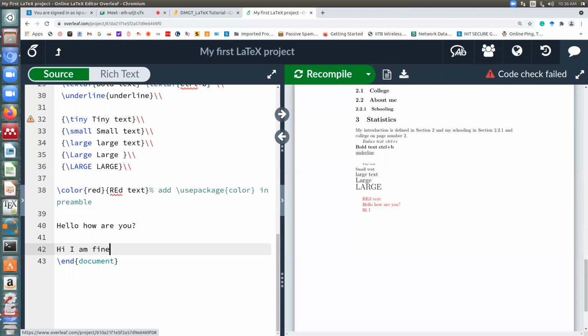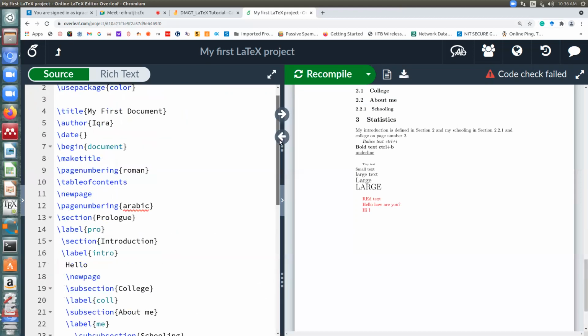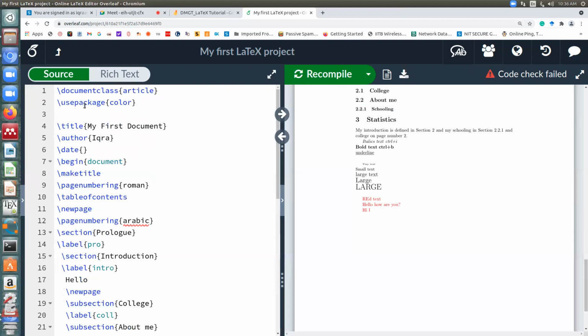Okay, Faisal, I hope that is clear. For Rohit, as Zishan correctly pointed out, if you write this command, it will not work until, as I've written, you add use package color here. Scroll up, just below document class, write this command that Zishan has written: use package color. It should be written in the preamble section, between document class and title.